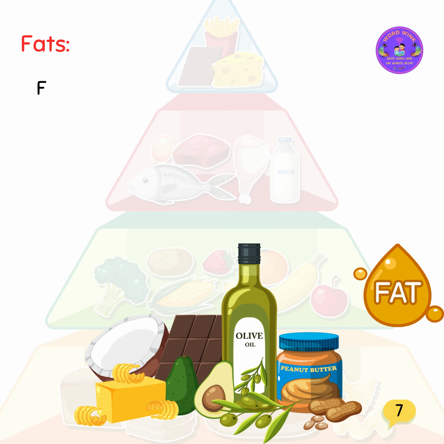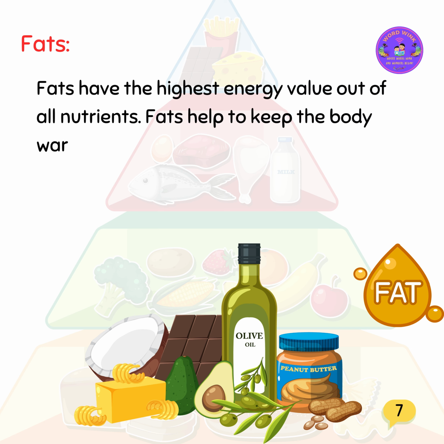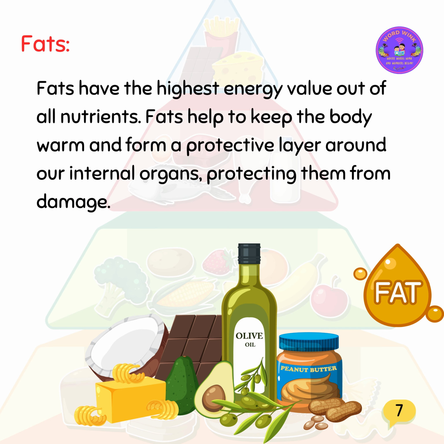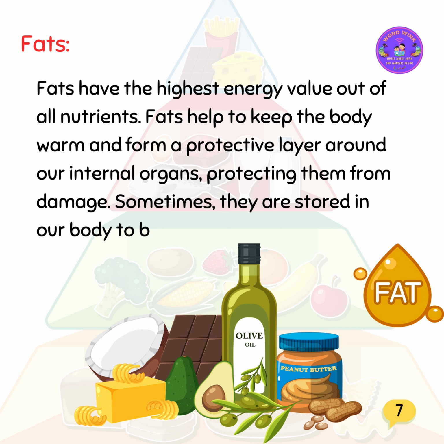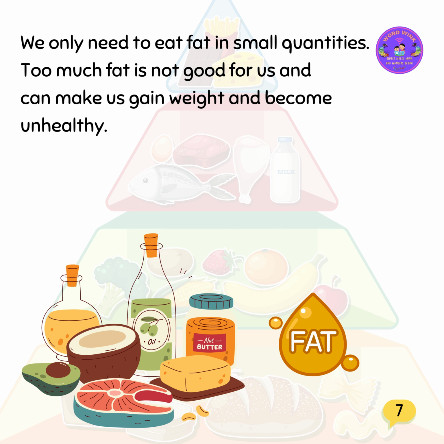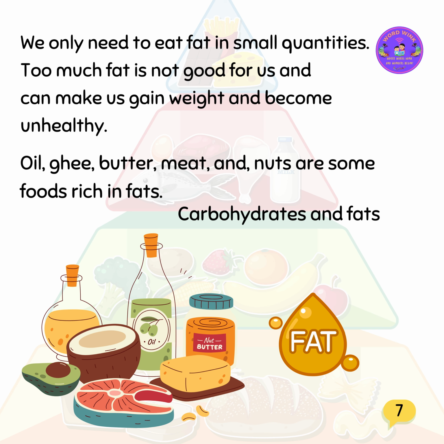Fats. Fats have the highest energy value out of all nutrients. Fats help to keep the body warm and form a protective layer around our internal organs, protecting them from damage. Sometimes, they are stored in our body to be used for energy at a later time. We only need to eat fat in small quantities. Too much fat is not good for us and can make us gain weight and become unhealthy. Oil, ghee, butter, meat, and nuts are some foods rich in fats. Carbohydrates and fats are known as energy-giving foods.